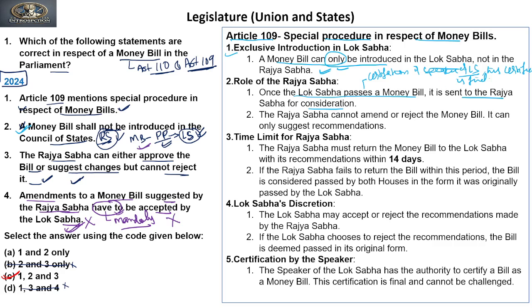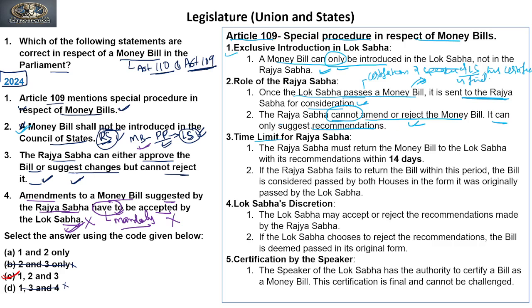So after the bill has been passed by the Lok Sabha, the Speaker certifies that this bill is a money bill, and his certification is final. Then the Rajya Sabha loses its power with respect to the money bill. So the second point says the Rajya Sabha cannot amend or reject the money bill. It can only suggest recommendations.